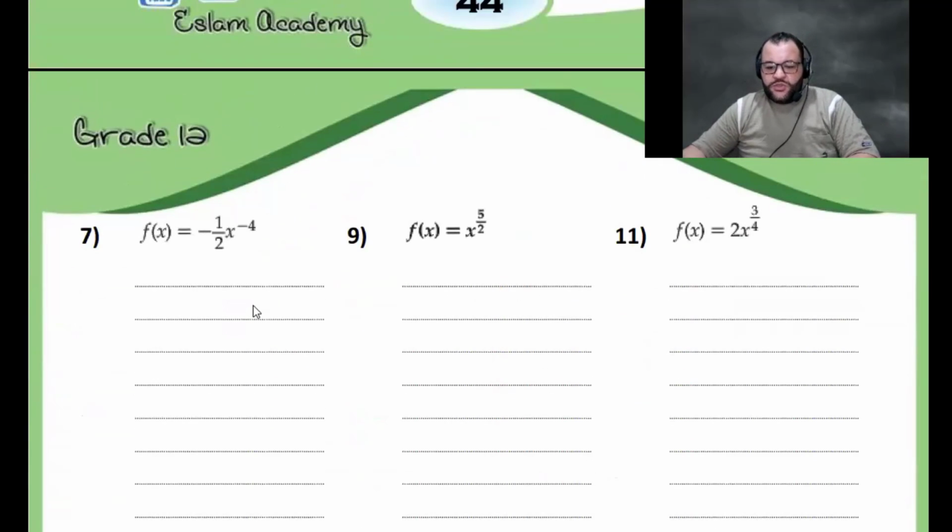Just focus when we are solving. Type number 7, please. Solve number 7, please. Then send it to me.